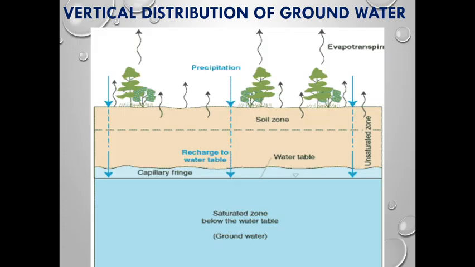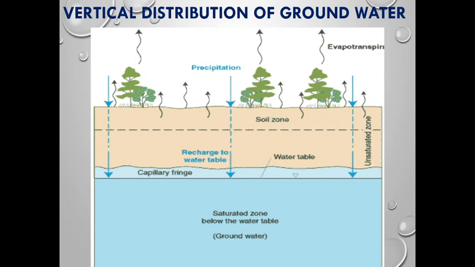When it is raining, it will be called precipitation. The rain water will fall down. It will pass through the different layers of soil: first the soil zone, next the vadose zone, and next the capillary fringe, and finally it reaches the water table. The soil zone, vadose zone and capillary fringe will be called the unsaturated zone, and the water below the capillary fringe will be called the water table, or the saturated zone.